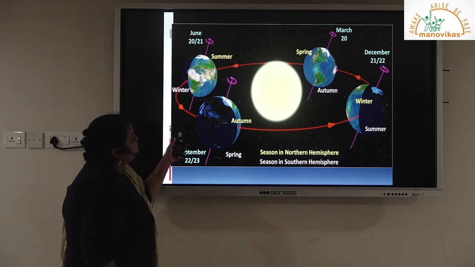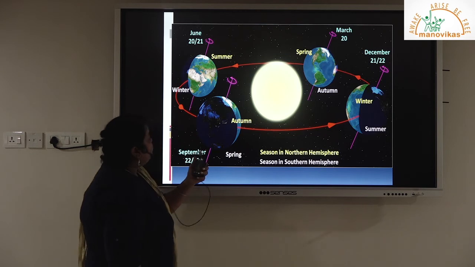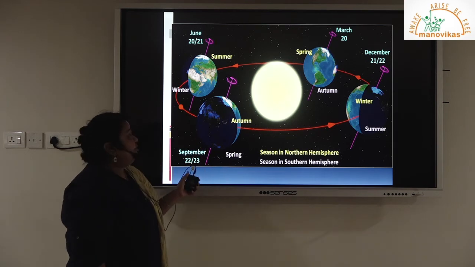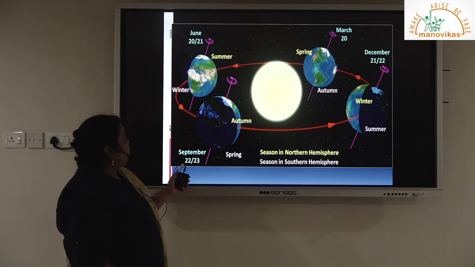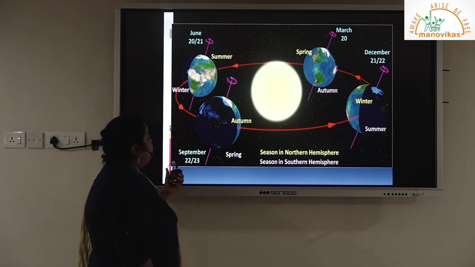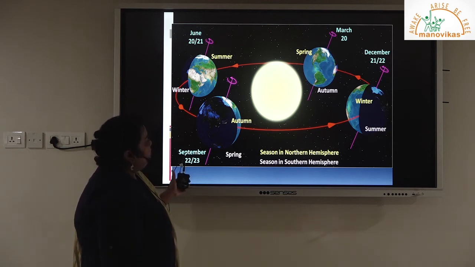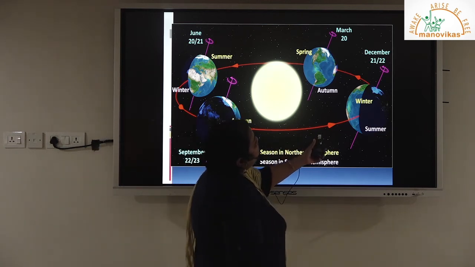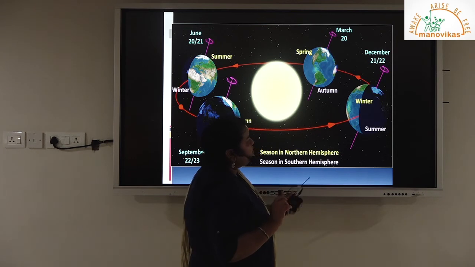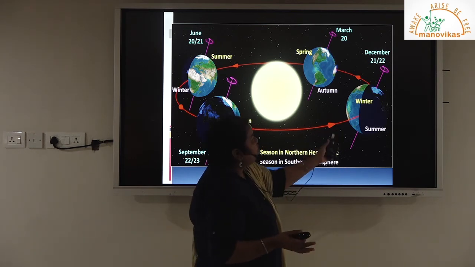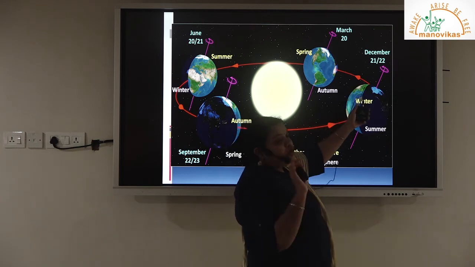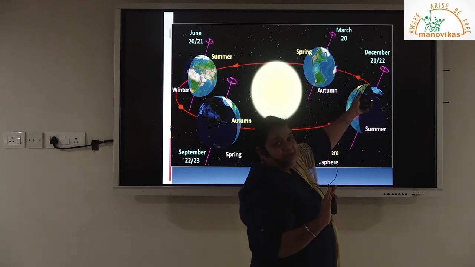The journey continues as the earth is rotating and revolving around the sun, and the sun's rays are vertical at the equator. This time of the year, the whole earth experiences equal hours of day and equal hours of night. This is your autumn equinox for the northern hemisphere, 21st or 22nd September. The journey continues and we have the South Pole facing the sun. This time the Tropic of Capricorn experiences vertical rays. The southern hemisphere experiences summer solstice, and we experience winter solstice. We are experiencing the shortest day and longest night on 22nd December.